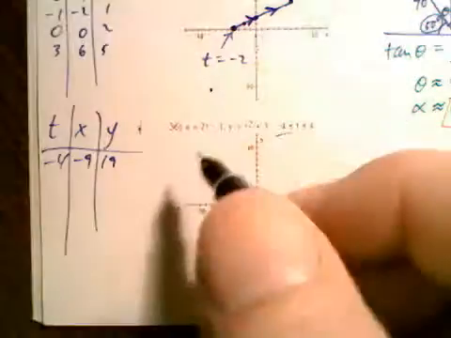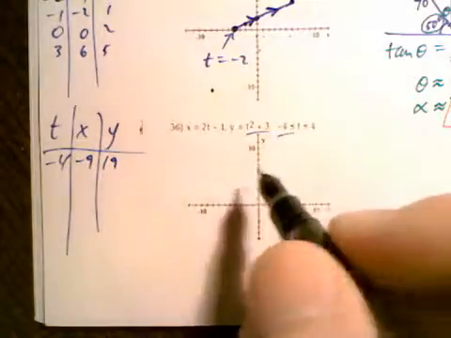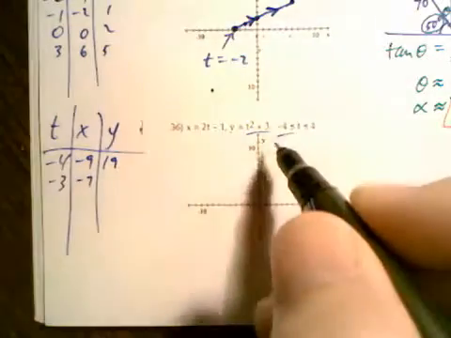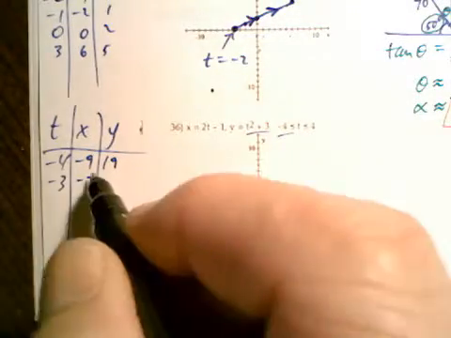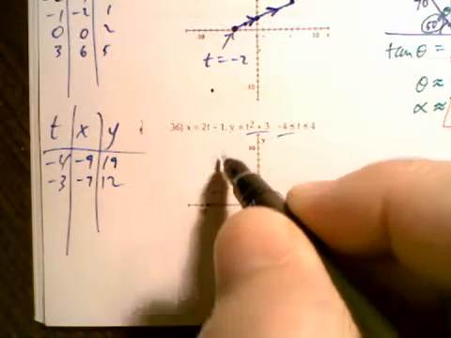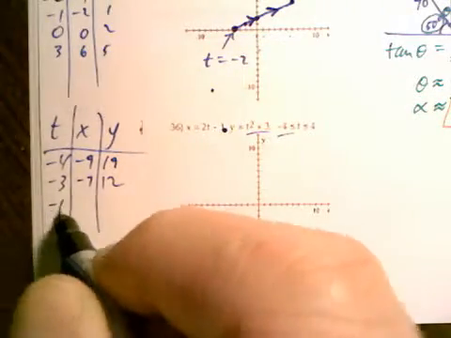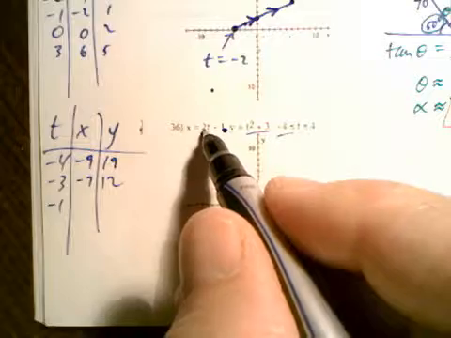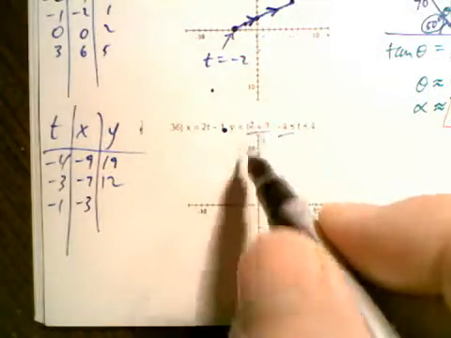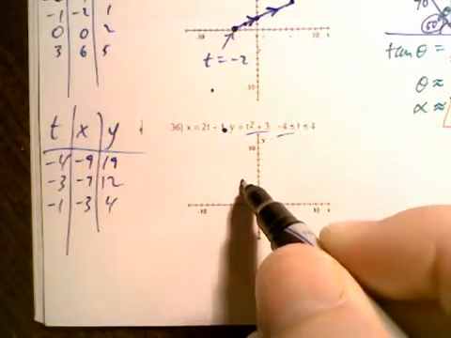Here y is t squared plus 3, so we're probably going to have a curve to this one. For t equal to -3, we get -6 minus 1 is -7, and -3 squared is 9. 9 plus 3 is 12, so -7, 12. So 9, 8, 7, and then 12 would be somewhere right around there. Okay, let's go with -1. -1 times 2 is -2. -2 minus 1 is -3. -1 squared is 1. 1 plus 3 is 4. So -3, 1, 2, 3, and then 1, 2, 3, 4, right about there.